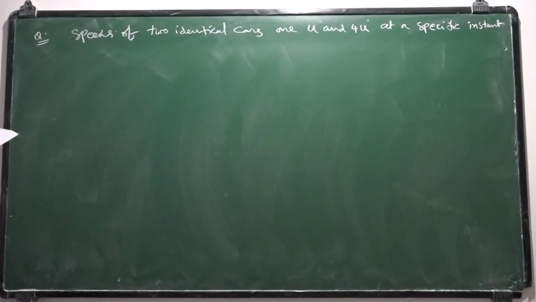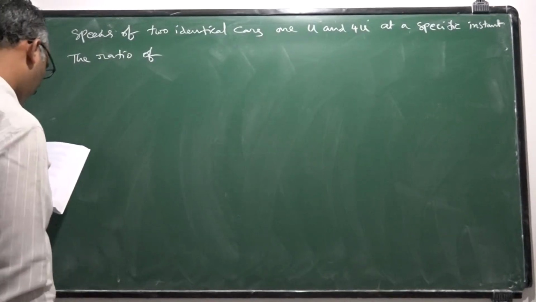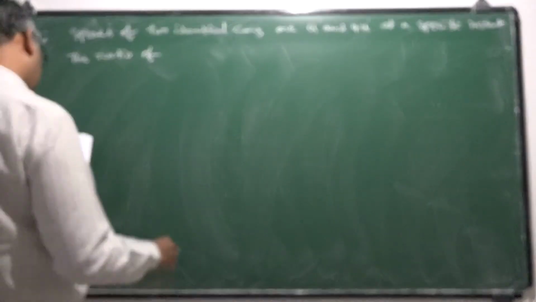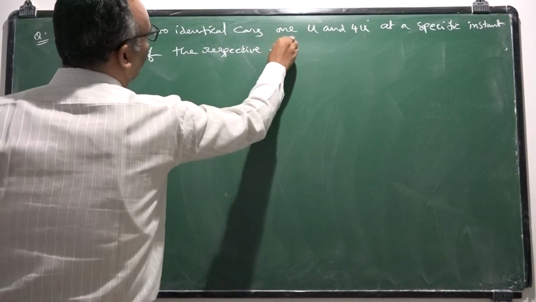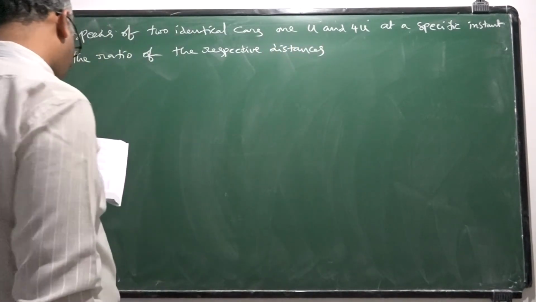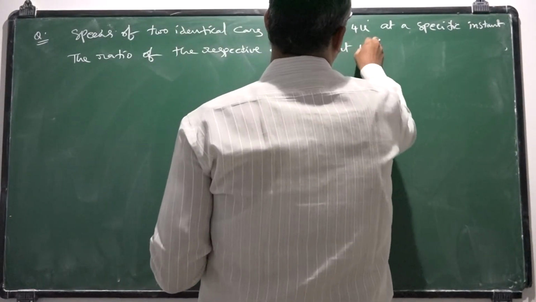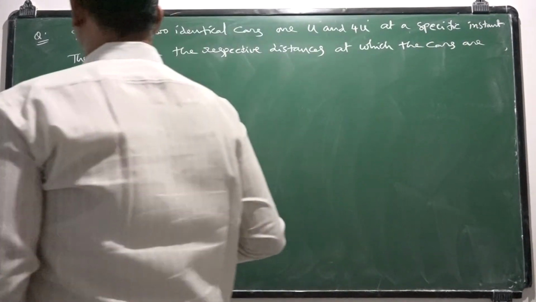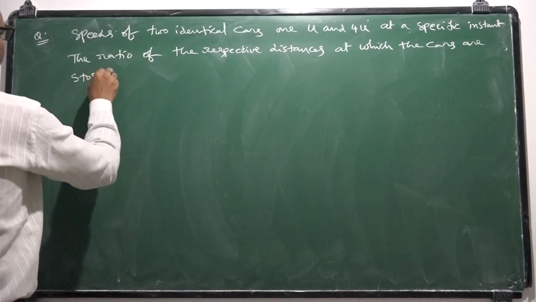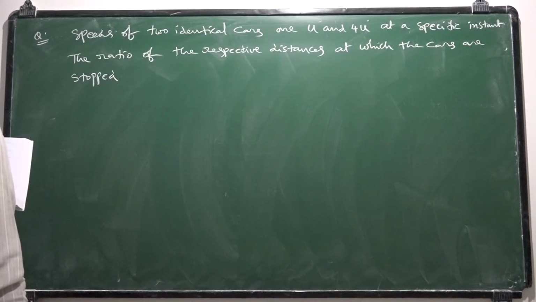The ratio of the respective distances at which the cars are stopped from that instant.